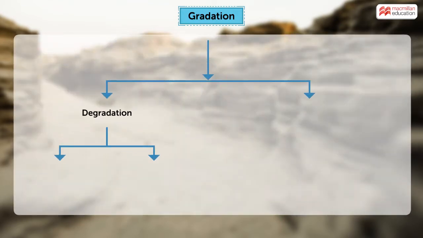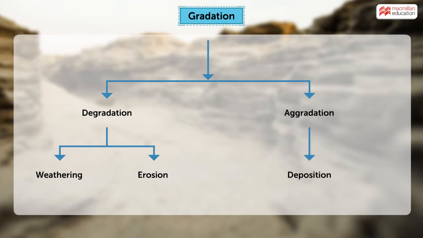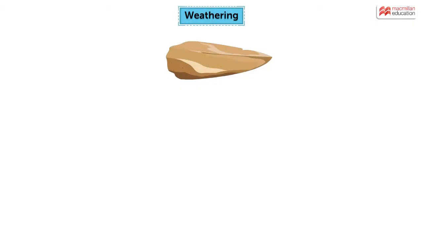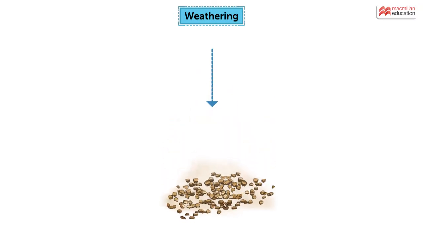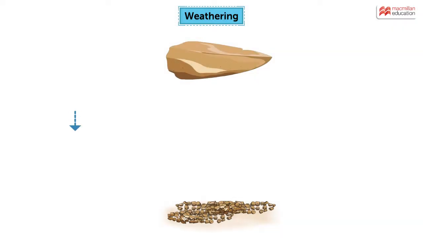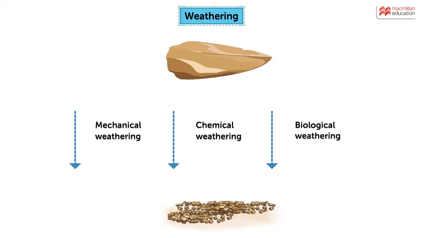Degradation processes like weathering and erosion make the highlands low, while lowlands are raised by aggradation processes like deposition. Weathering causes large rocks to break down into smaller pieces. It can happen through various processes.